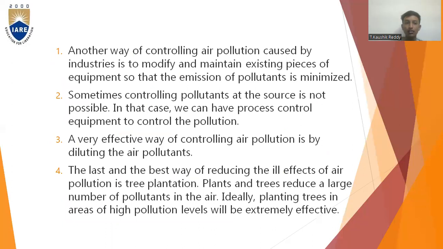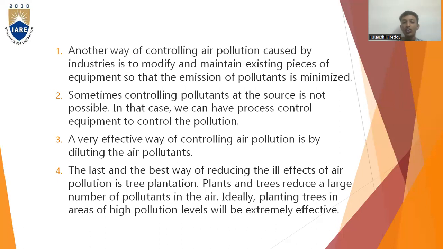Another way of controlling air pollution caused by industries is to modify and maintain existing pieces of equipment so that the emission of pollutants is minimized. Sometimes controlling pollutants at the source is not possible. In that case, we can have process control equipment to control the pollution. A very effective way of controlling air pollution is by diluting the air pollutants.